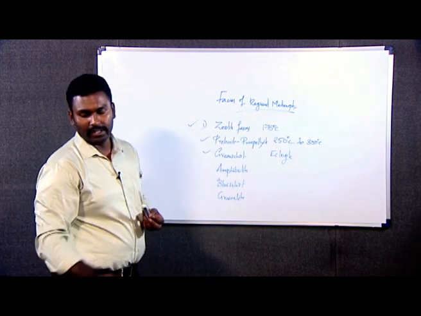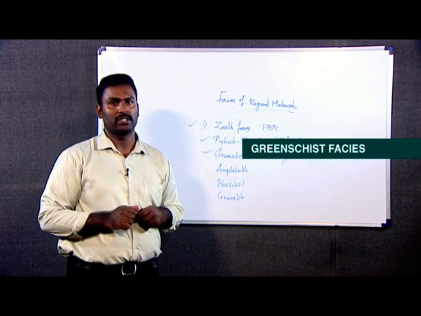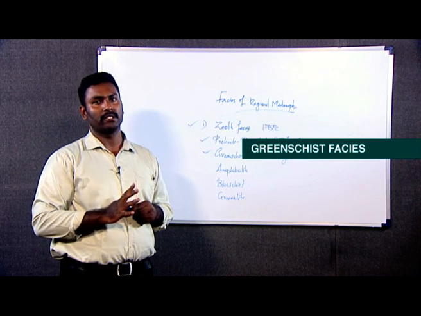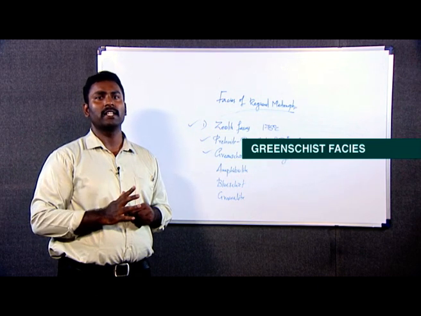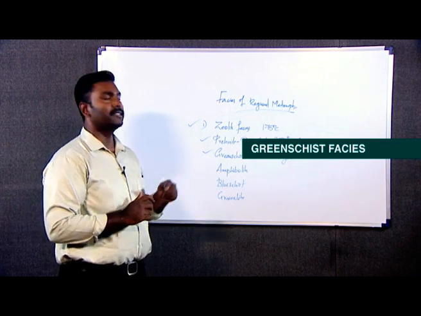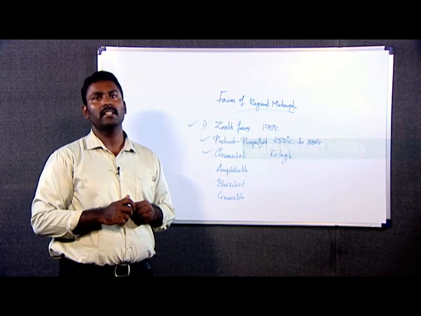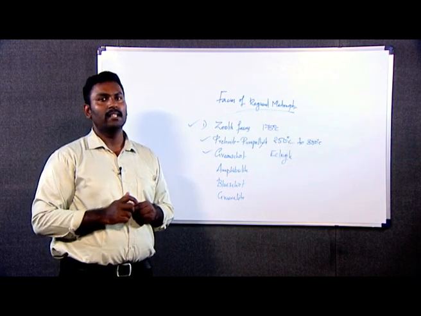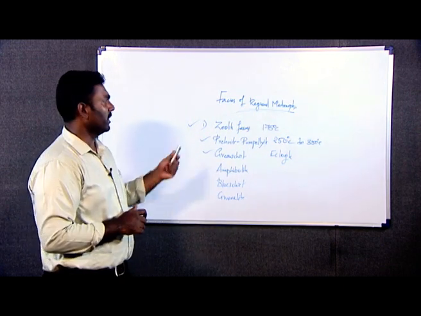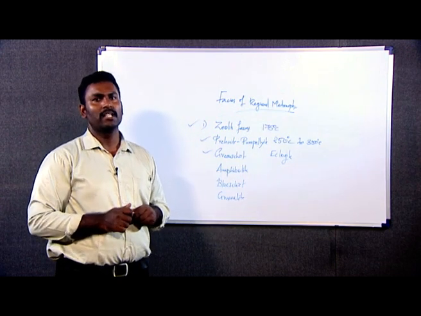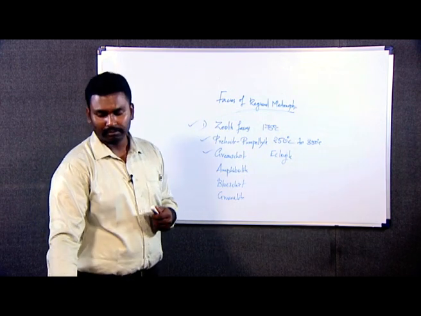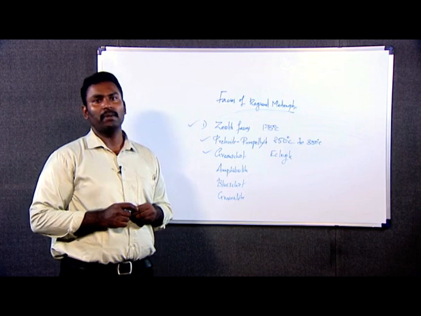Now we will discuss the next type of facies, that is greenschist facies. The greenschist facies typically represents low to medium pressure and temperature. It has always been associated with orogenic regional metamorphism, and this facies is represented by diagnostic green colored minerals, typically chlorite, epidote, and actinolite. So green colored minerals represent the greenschist facies, and this facies always indicates low to medium pressure and temperature. The next one is amphibolite facies.